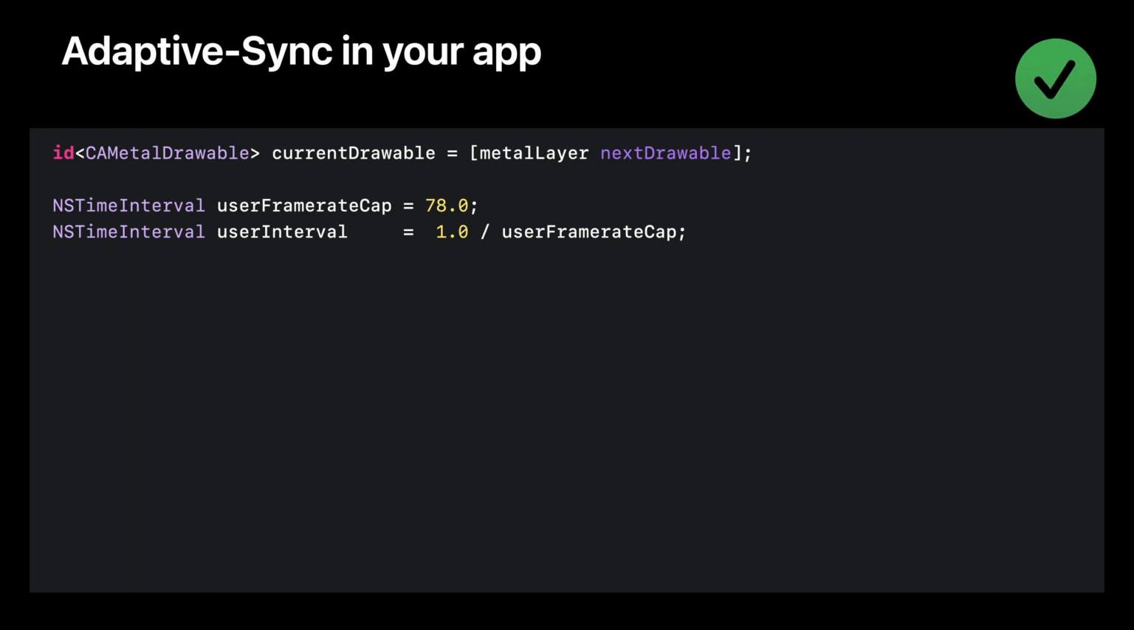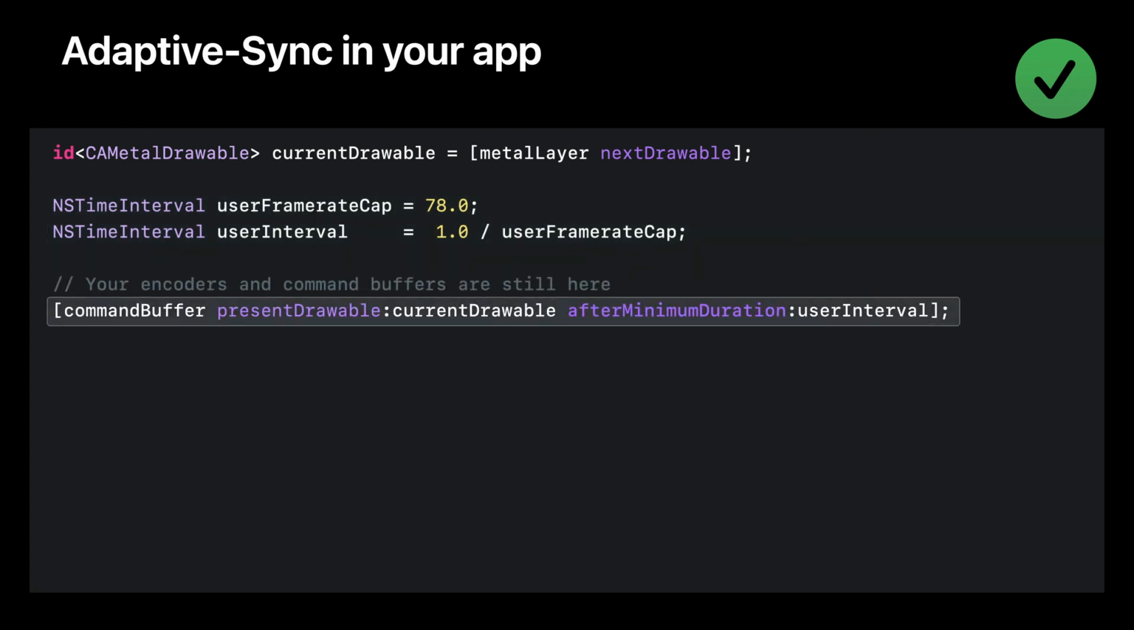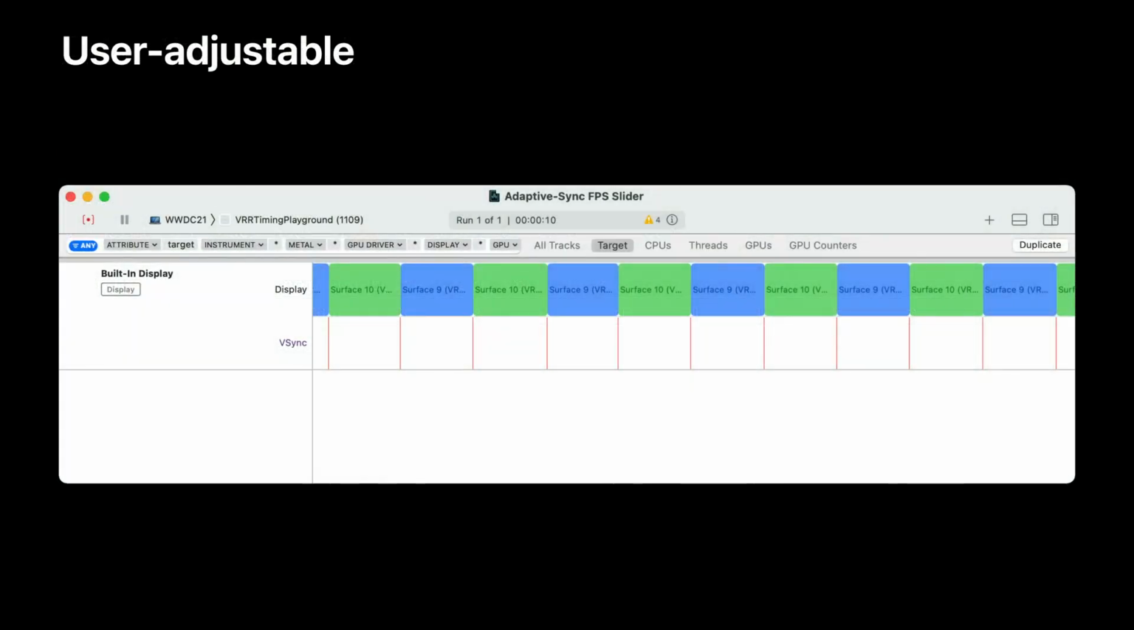Let's try to fix that by presenting at a fixed, even rate. This technique can also be used if you want to implement a user-adjustable FPS slider for the players of your game. Here we've set the frequency we want to 78 Hz. And instead of a plain present call, we'll use present after minimum duration for this drawable and specify the interval that we defined above. And here you can see smoothly presented frames at the rate that we requested. We aren't presenting as quickly as the previous example, but your users are far less likely to encounter stutters, and your app will use less CPU and GPU time.